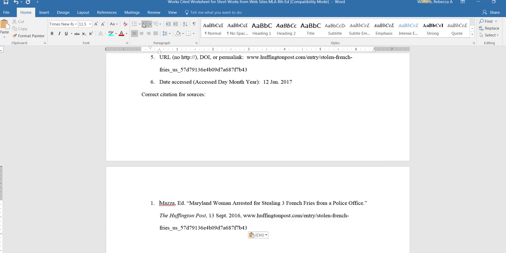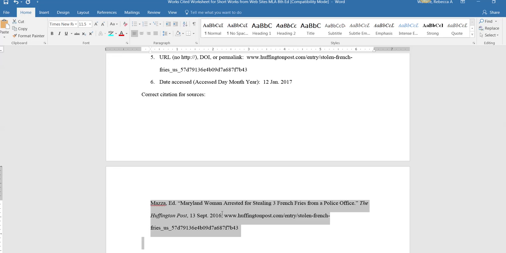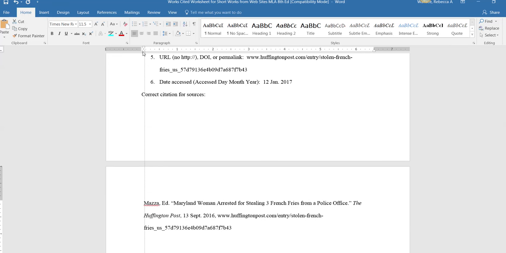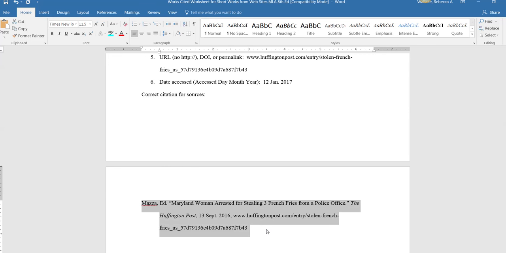Oh, formatting. Let's take care of that formatting. And it's messed up our paragraph, so let's fix that together. So we're going to move our margin back over, and then we're going to fix our hanging indent. Now this is a little tricky because you just have to grab the bottom triangle. Right, there we go. We're going to add our period.